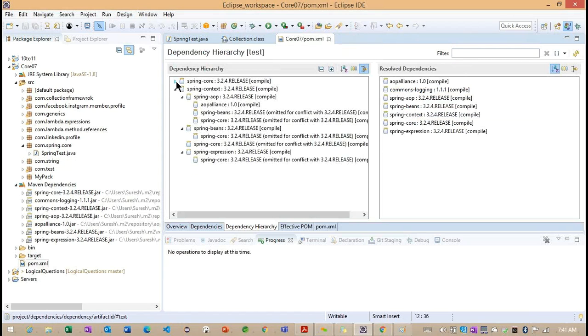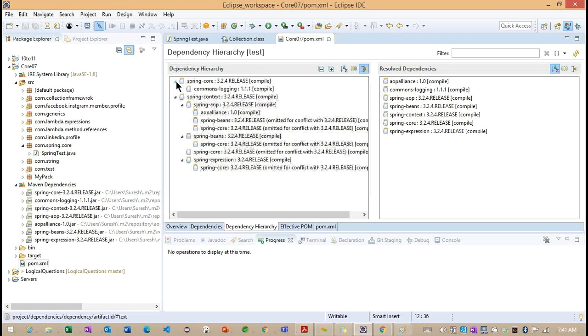Now if I close Spring Core, we see that Spring Core is internally depending on commons logging. But now you can see the Spring context here. Observe carefully, it is depending internally on AOP, AOP Alliance, Spring Beans, Spring Core, and Spring Expression.